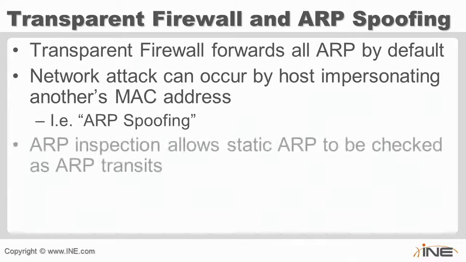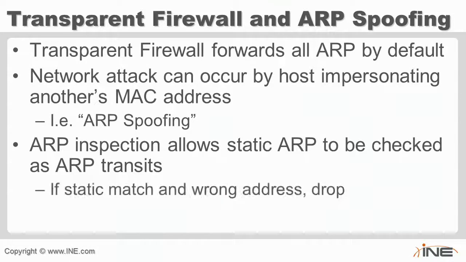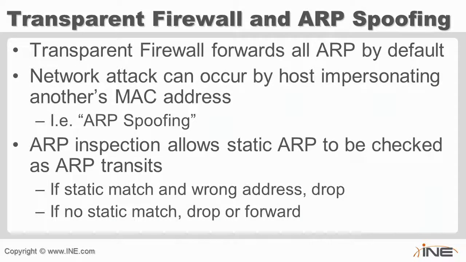So the ASA supports something that is known as ARP inspection. This is kind of similar to how the dynamic ARP inspection feature works in the Catalyst switches, but the difference is it doesn't combine with DHCP snooping. So it's going to be a standalone manual configuration that we need to do, and it's going to be matched against the static ARPs that we are manually defining. So if it matches the static ARP and it's the wrong address, then we're going to drop the packet. If it doesn't match it, we can define, do we want to drop the ARP or are we going to forward the ARP?